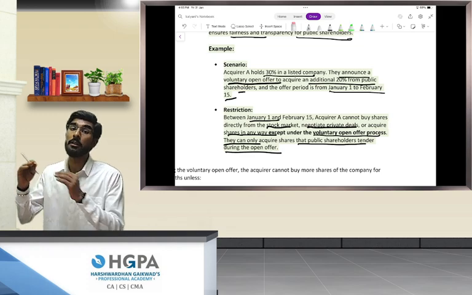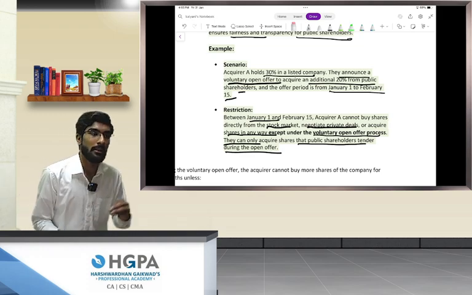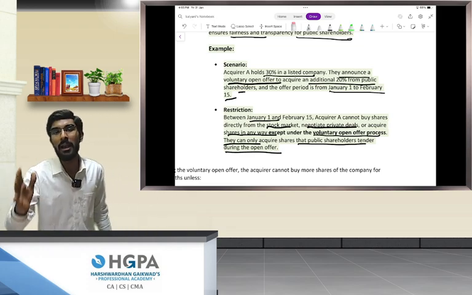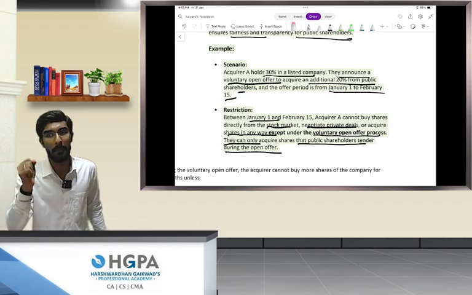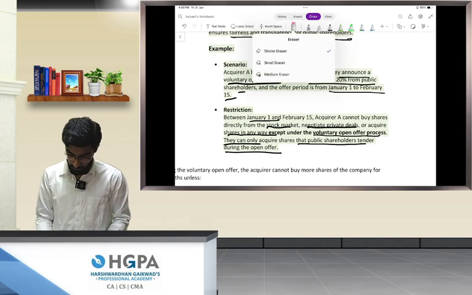We are not just learning the rules, people, we are also learning the reasons behind why such rules have been made. Perfect.